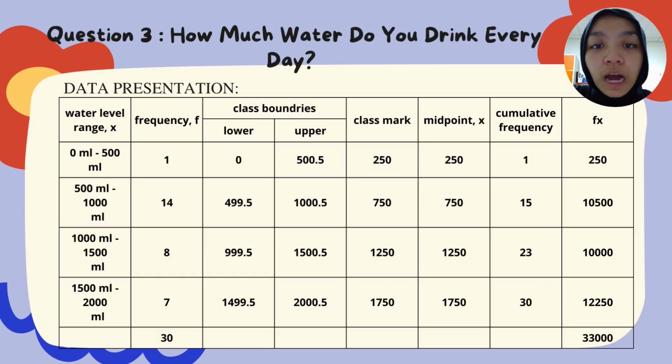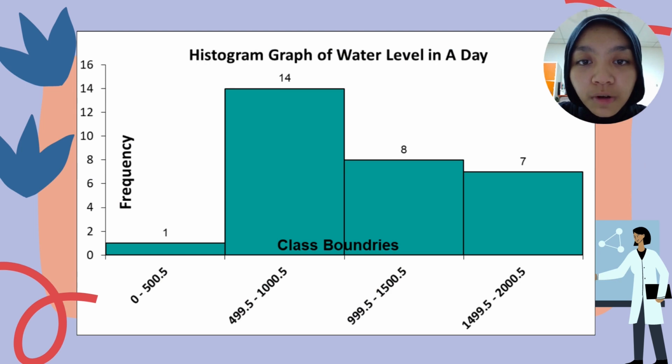Next, we move to the third question, which is how much water do you drink every day? The data is water level range. This is the data presentation. It has water level range, frequency, class boundaries, lower and upper, class mark, midpoint, and cumulative frequency. The total respondents that we have is 30, and the highest frequency comes from 500 milliliters until 1000 milliliters. This is a histogram graph of water level in a day. As we can see, there is the highest frequency class and the lowest frequency class. The highest is 14, and the lowest is only 1 frequency.